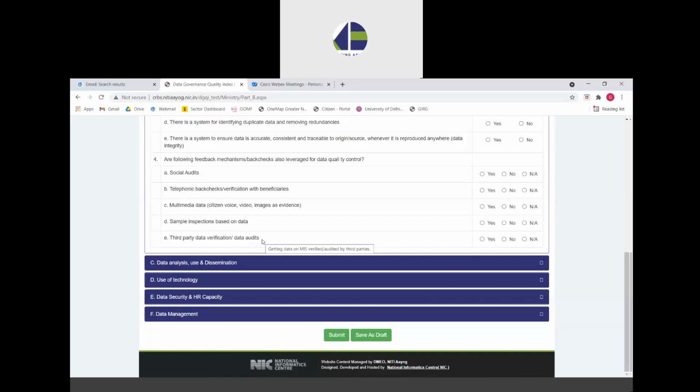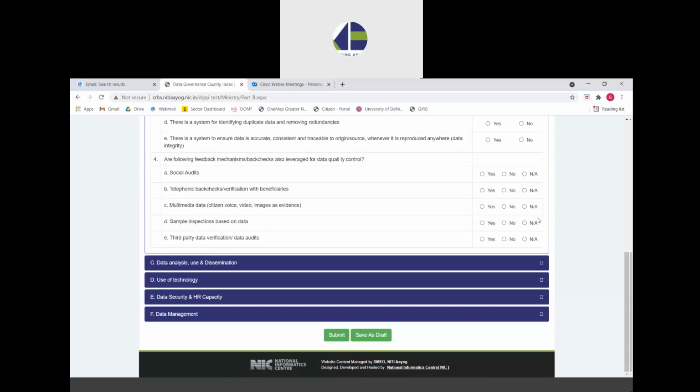Then part E, which says that if the data that is there on the MIS or on the portal has been verified or audited by any third parties, any party other than the ministry officials or citizens, it has been given out to third parties for verification, and they have authenticated that this data is correctly collected and is good quality, and again proof of that verification is present on the portal. So ministries can accordingly select yes or no if they are doing this or not, and they can select not applicable if any of this is specifically not applicable to some scheme.